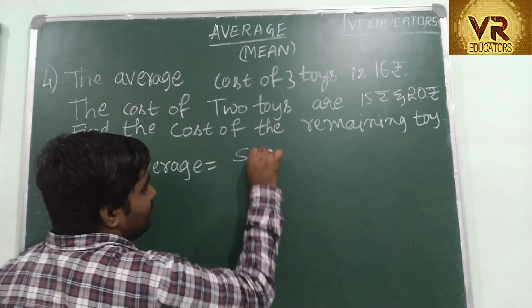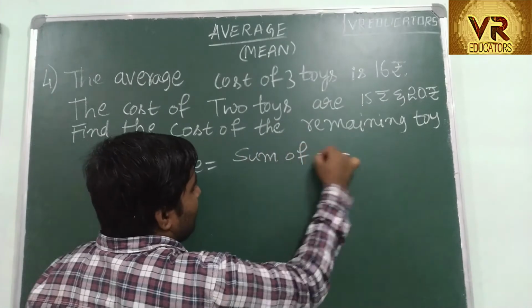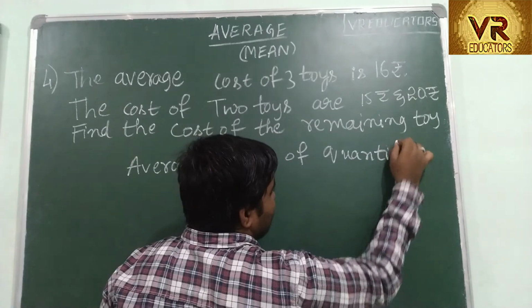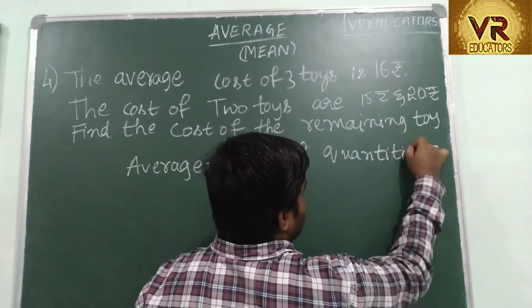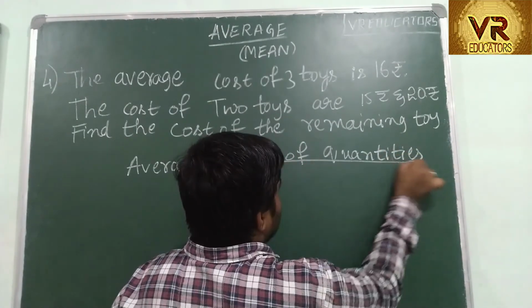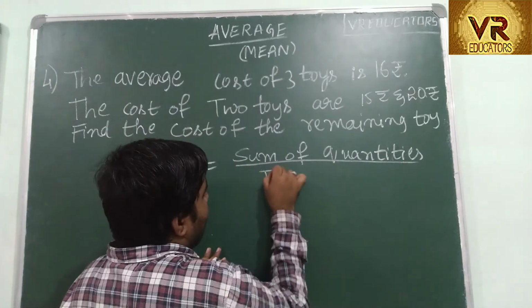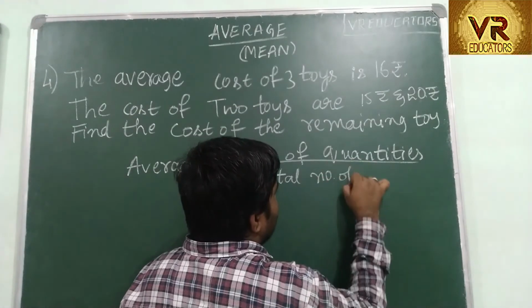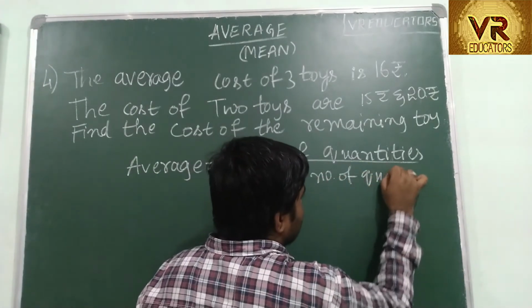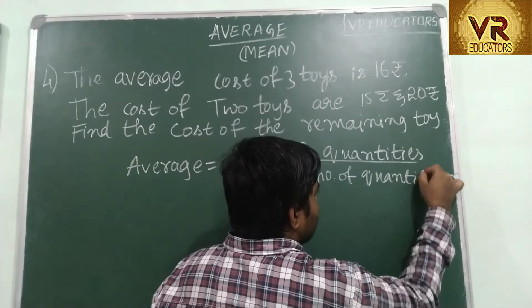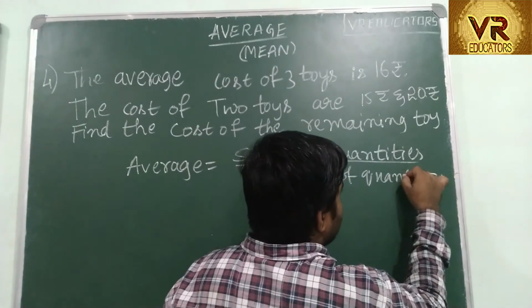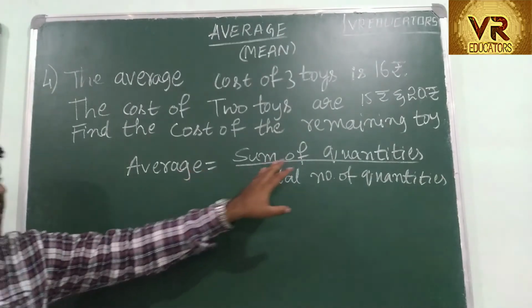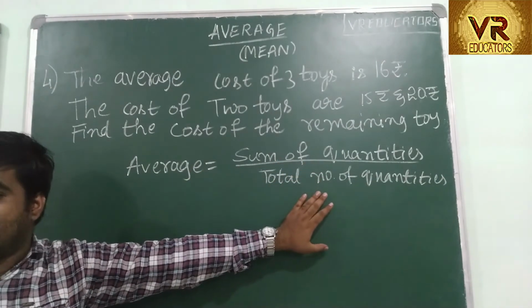Sum of quantities divided by total number of quantities.